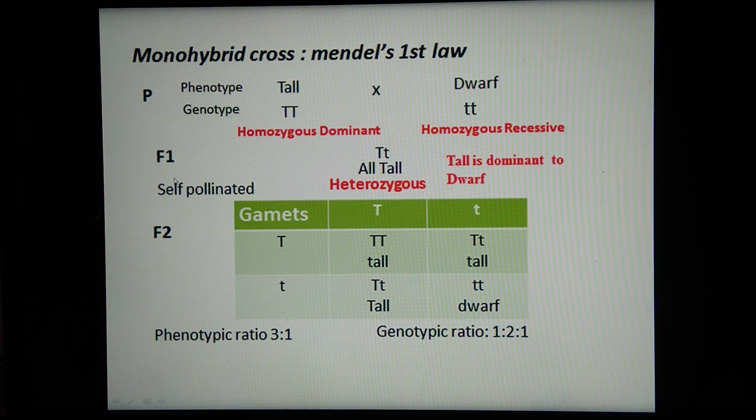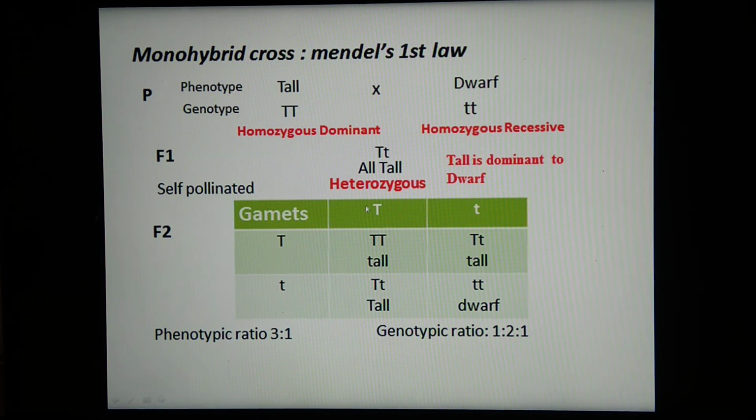When this F1 progeny is self-pollinated, that means when a heterozygous tall plant is crossed with the same plant, that is with capital T, small t genotype or the hybrid tall plant. So this table, it shows what? Here this is the capital T, one of the gametes formed from this hybrid, and small t is another gamete from this hybrid tall plant. The second side is also for the second plant, which is hybrid tall. So the gametes formed are capital T, small t.